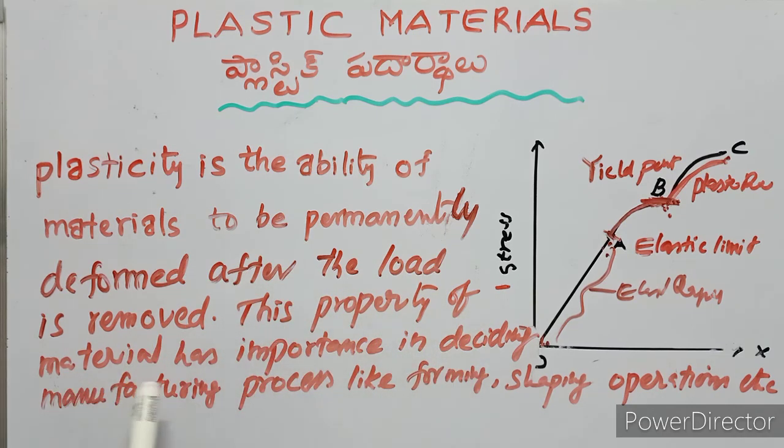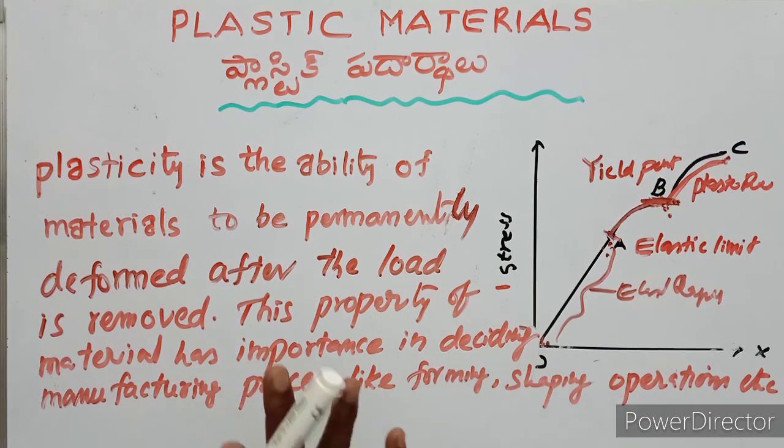Okay, so plastic means permanent deformation.